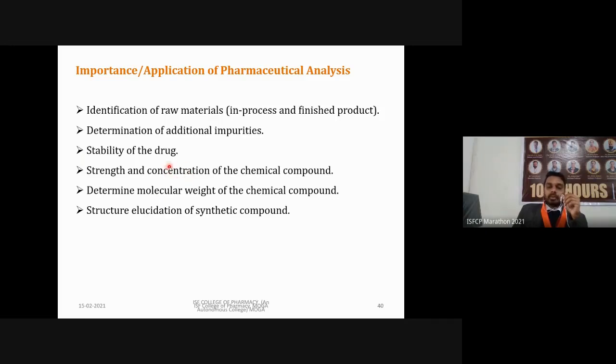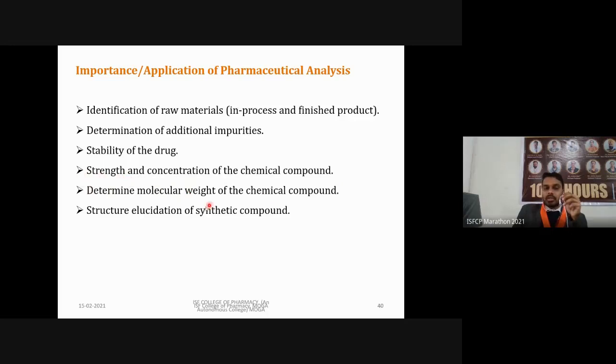For that purpose again we have to perform pharmaceutical analysis or analytical procedures. Then this concentration or strength of a tablet form, or any other formulation also, we can determine using these pharmaceutical analytical techniques. Then determine molecular weight of chemical compounds. If we have some unknown sample, using some mass spectroscopy technique we can determine its molecular weight. So based on that we can identify the structure of our compounds.